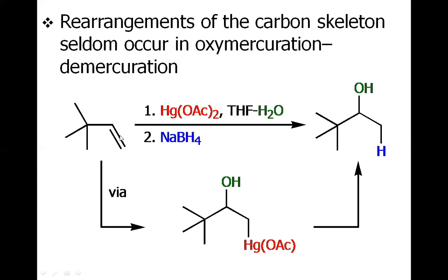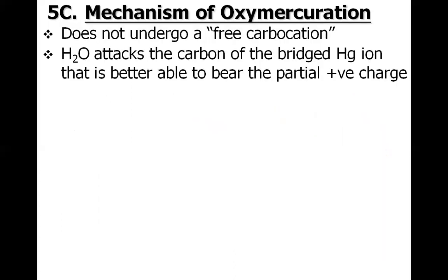For this particular alkene, if you perform oxymercuration and demercuration, you will get this alcohol, which is the secondary alcohol. But if you used the acid for this starting material, you would not have got this alcohol, rather you would have got this tertiary alcohol when the methyl migrated to the right-hand side. So the advantage of using oxymercuration-demercuration is to avoid the rearrangement reaction. Now come to the mechanism.